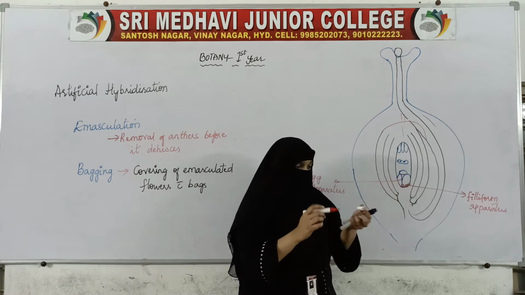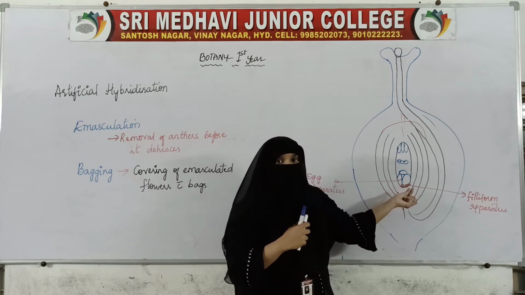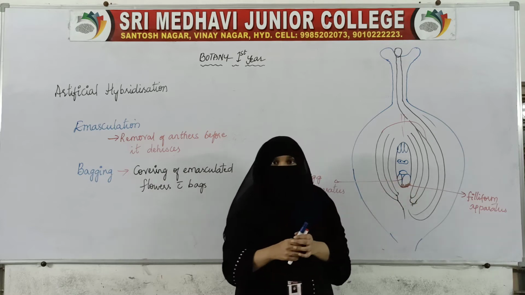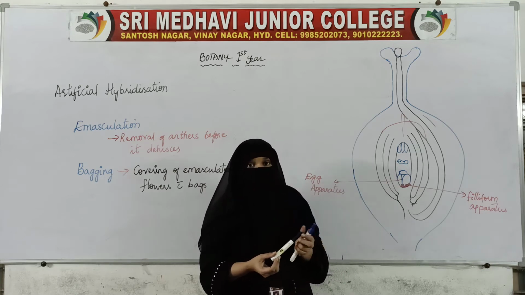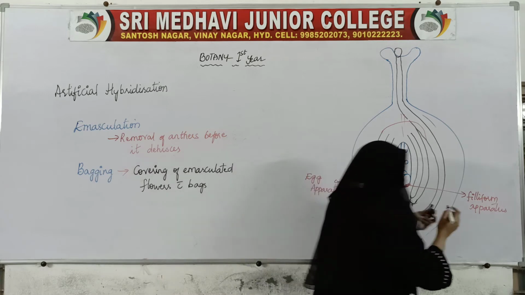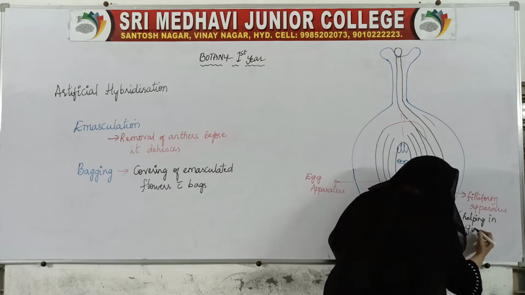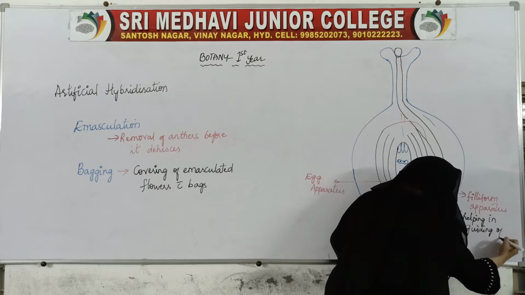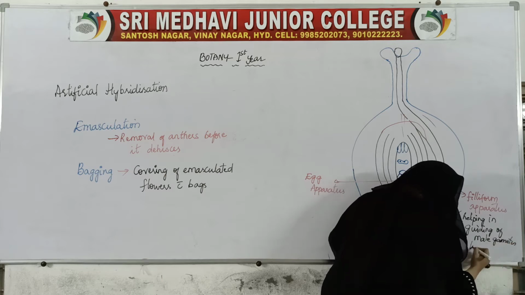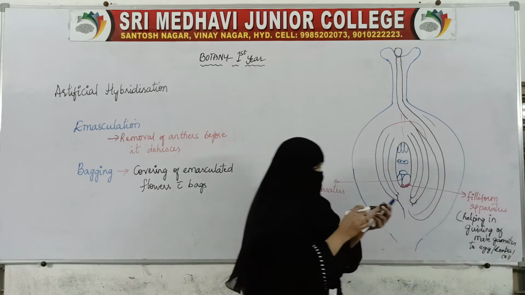Inside the synergids, the structure called the filiform apparatus will be seen. This filiform apparatus will be guiding the entry of male gametes to the egg and the central cell.